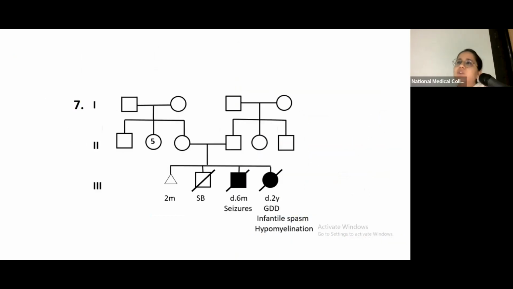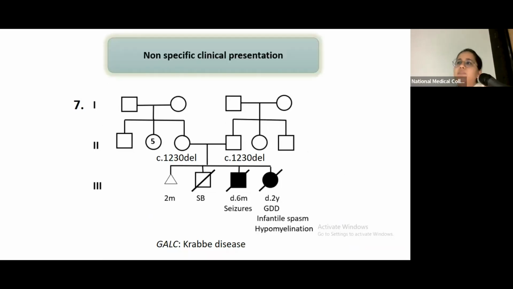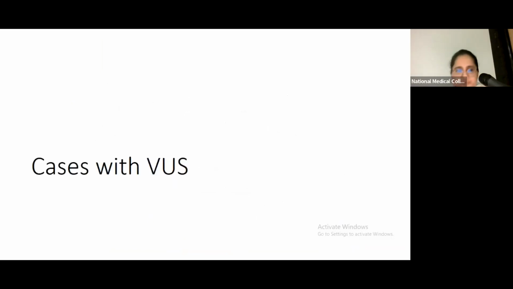Then again, there are many disorders which have a vague clinical presentation. In this particular family, there is a history of stillbirth, a child who died of seizures, then another childhood death due to infantile developmental delay. For this child, the documents show that the MRI suggested hypomyelination. So based upon this vague clinical presentation, exome sequencing was offered to the parents, and we found out that both the parents were carrying a significant variant in the GALC gene, which leads to Krabbe disease. So even in non-specific clinical presentation, exome sequencing has its value. We have seen in the previous pie chart that in 50% of such cases, we were able to make a good diagnosis.